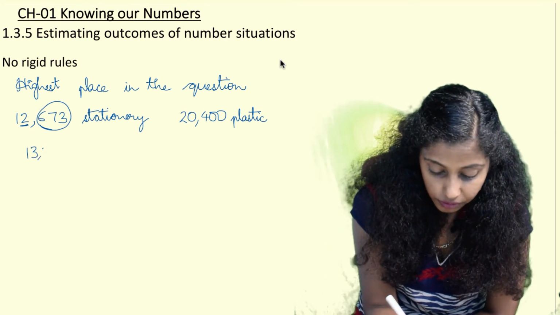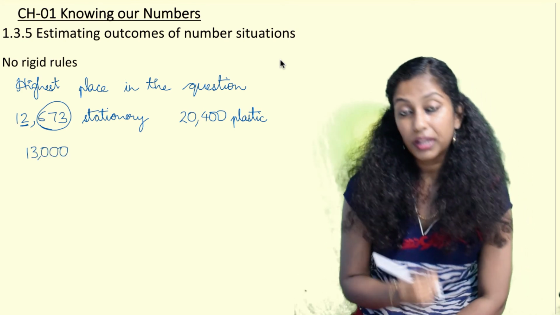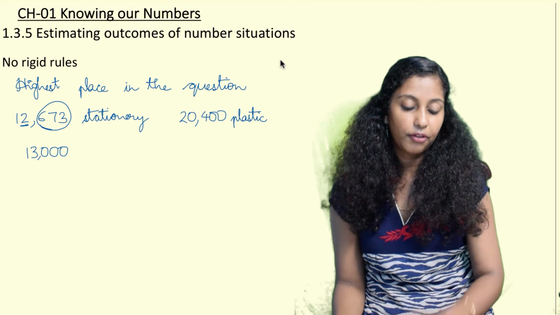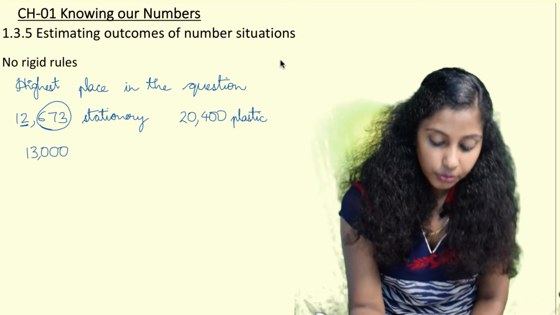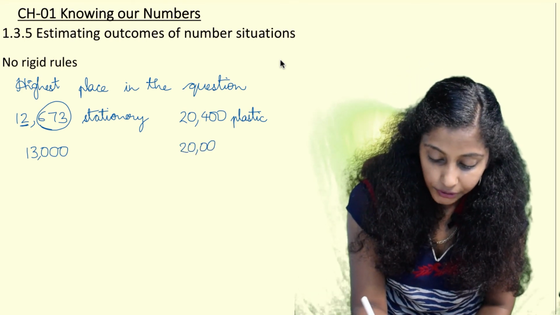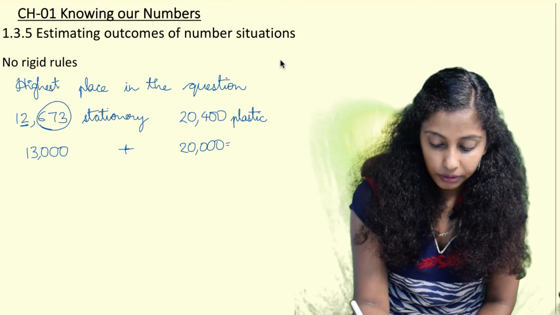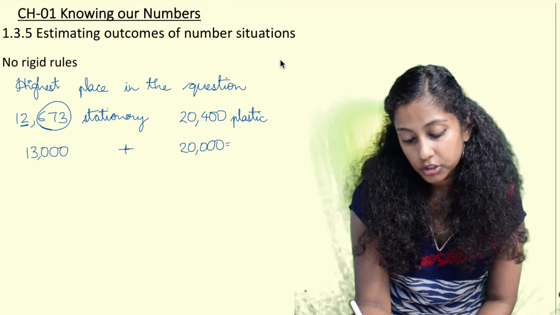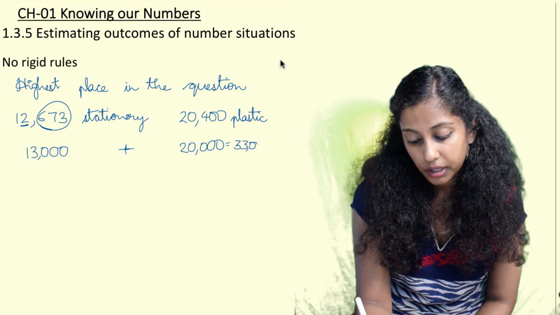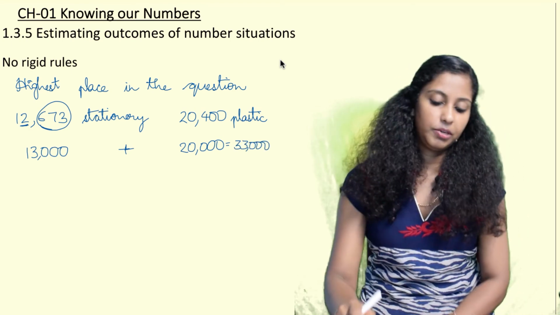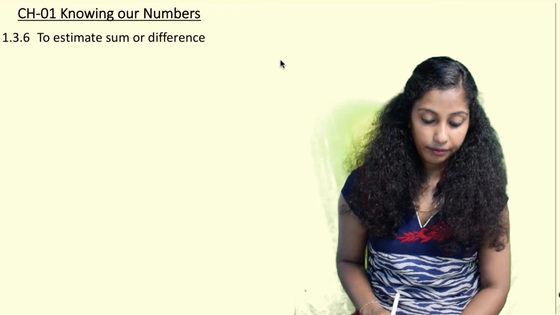So 12,673 will be rounded off as 13,000, and 20,400 can be rounded off to just 20,000, and quickly the trader can calculate that yes, the expenditure will be around 33,000. This is estimation. Then we proceed further.